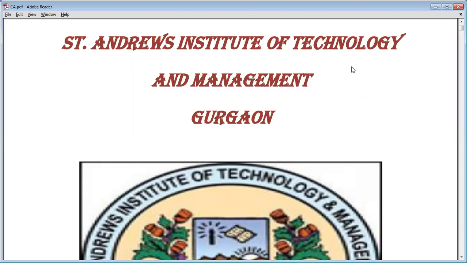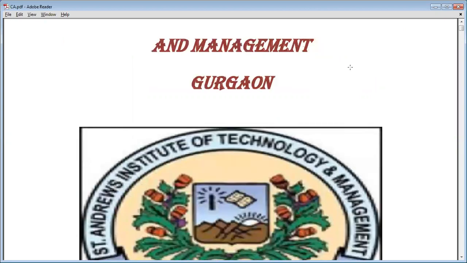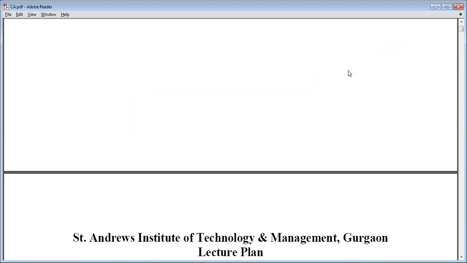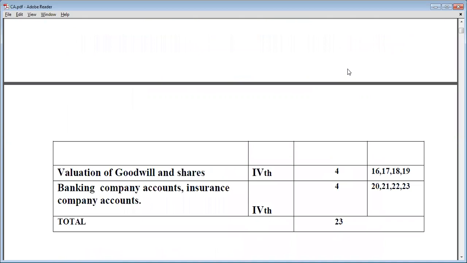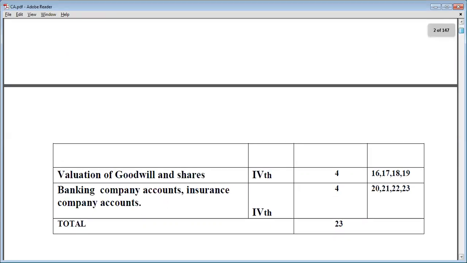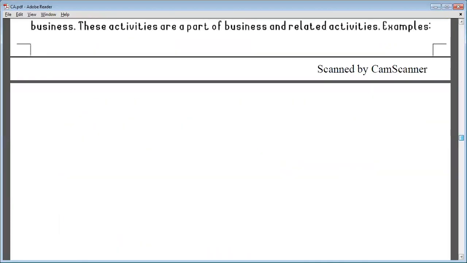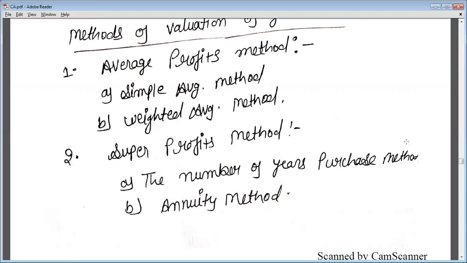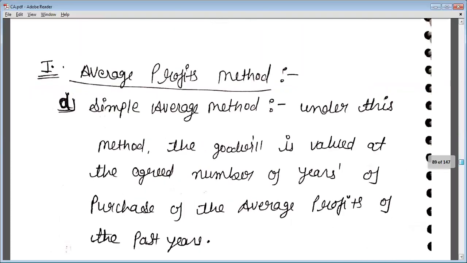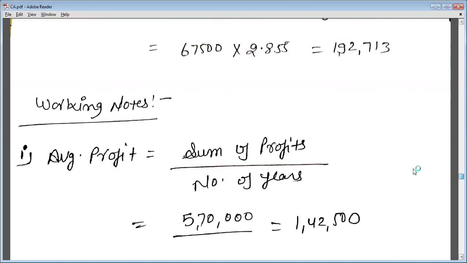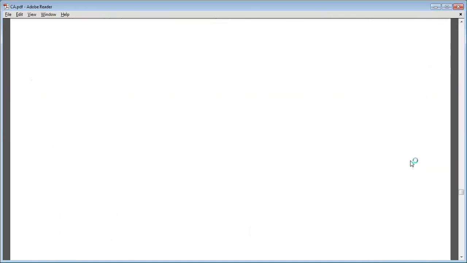So let's start with the lecture. In the last two lectures, we discussed banking company accounts, and in the last lecture we discussed provisioning for non-performing assets. In today's lecture, we are going to start a new topic from banking company accounts, and we will discuss the format of the P&L and balance sheet for a banking company. So let's start the lecture.